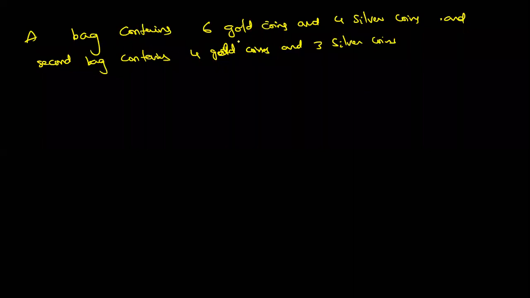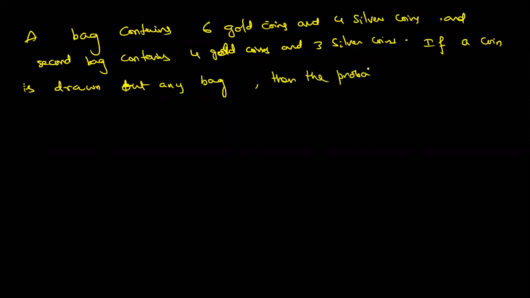What I'm saying, a bag contains 6 gold coins, 4 silver coins. Okay, full stop. If a coin is drawn out of any bag, the first bag or the second bag, any bag, then the probability that it is a silver coin is dash.